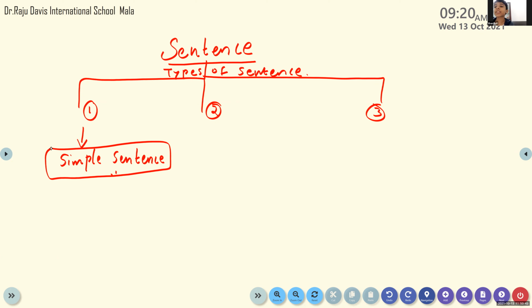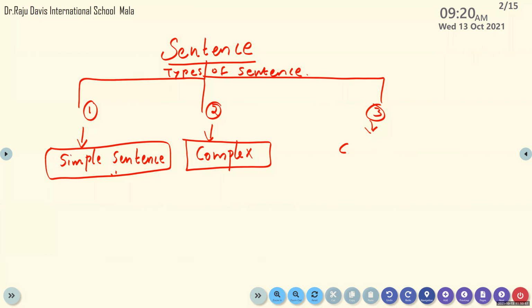Simple sentence. Audio problem. Okay. Second one, complex sentence. And the third one is compound sentence. So we have three types of sentences. What are they, children? The three types of sentences are simple sentence,